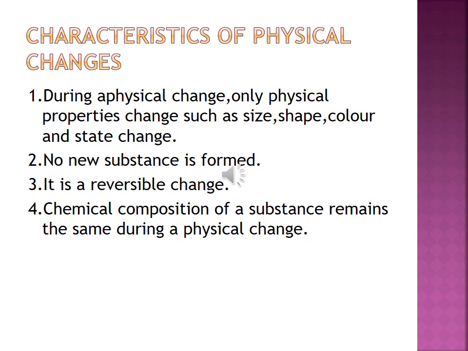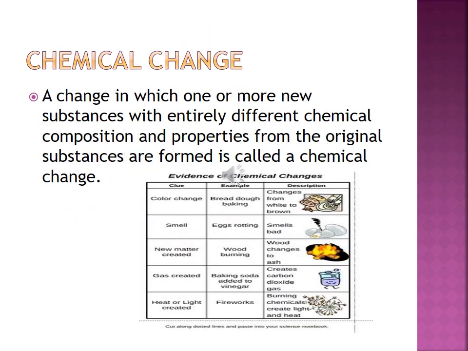So this is about physical change. The second change is chemical change, a change in which one or more new substances with entirely different chemical composition and properties from the original substance are formed. I am giving one example. Your mother makes curd from milk. Can you change that curd again into milk? No. It means that milk properties and curd properties are different, and you get a new substance from the milk, which is curd. So this is known as chemical change.